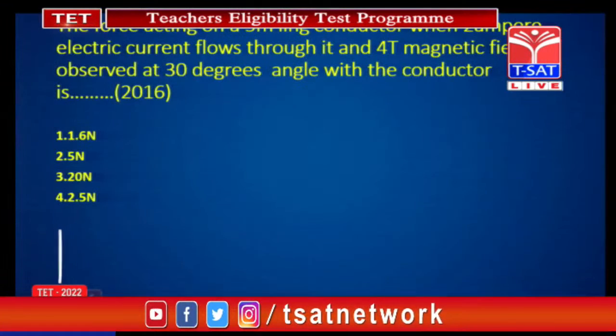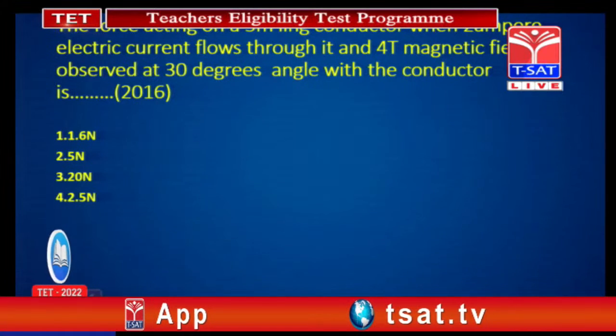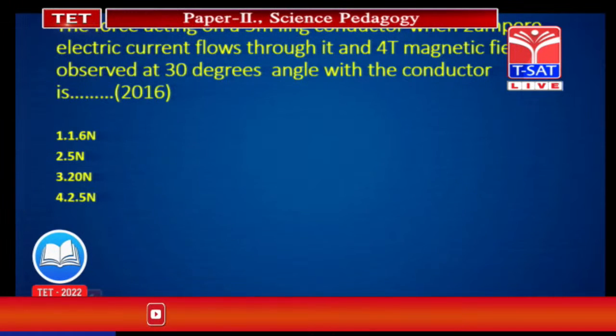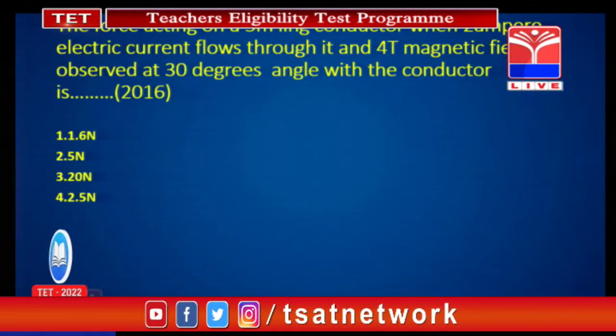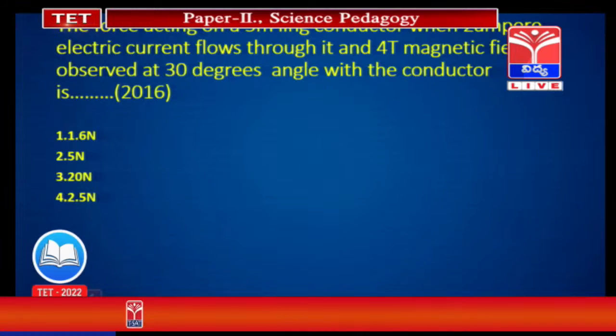By using this formula we can do this kind of problem, which is placed on the screen: the force acting on a 5 meter long conductor when a 2 ampere electric current flows through it and a 4 Tesla magnetic field acts at 30 degrees angle with the conductor. This question was asked in 2016 TS TET.